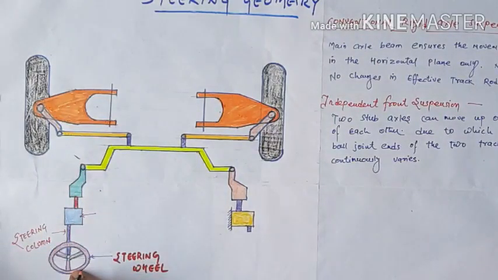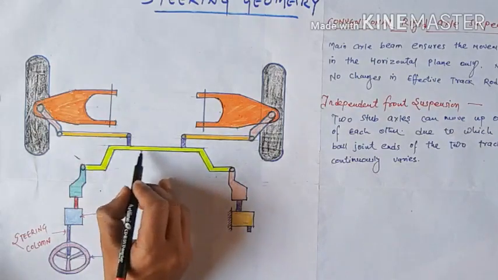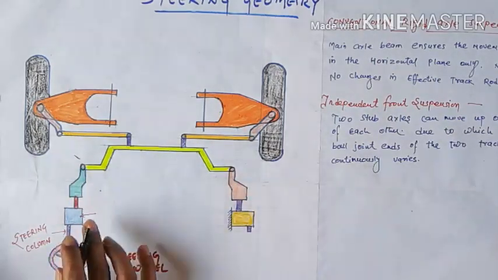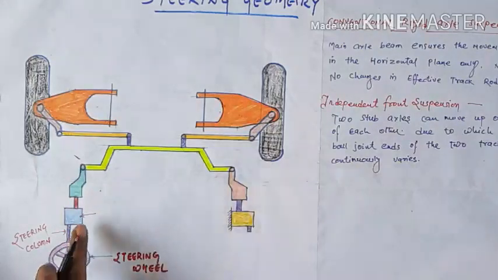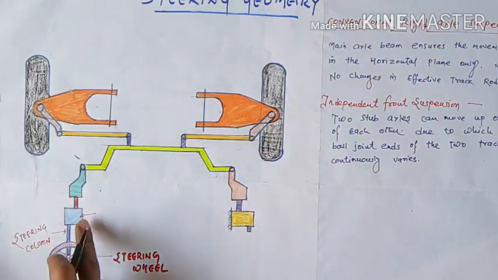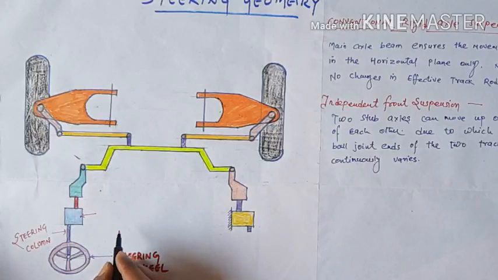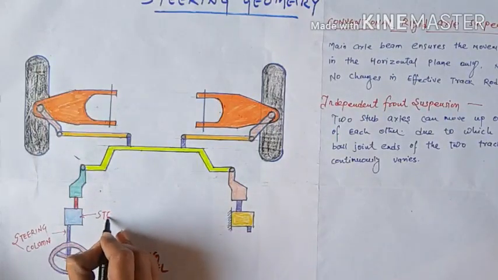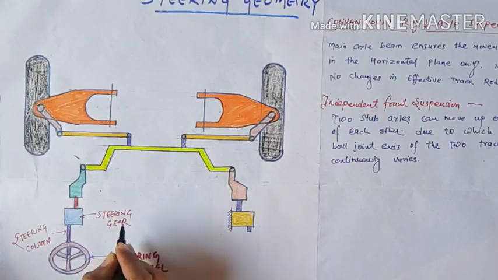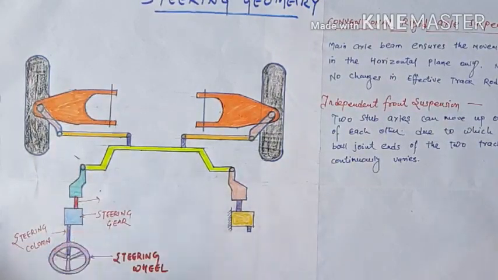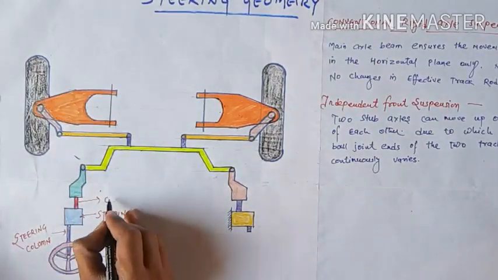So this controls the movement of the steering wheel. Then the directional movement is totally converted into the movement of this rod. All the working can be seen after learning the names of these parts. So this is your steering gearbox, simply you can say this is your steering gear, and this is your cross shaft.